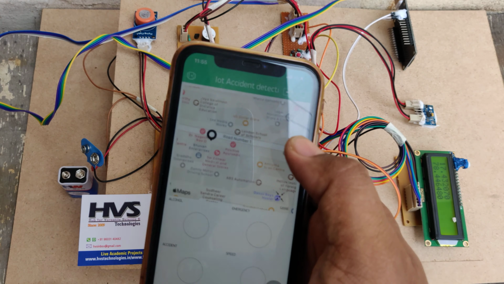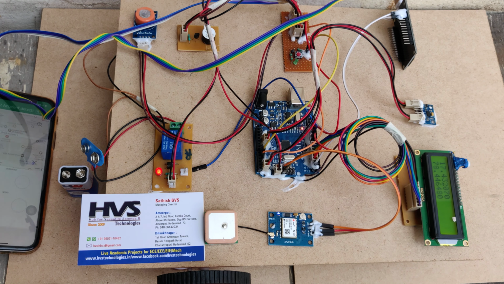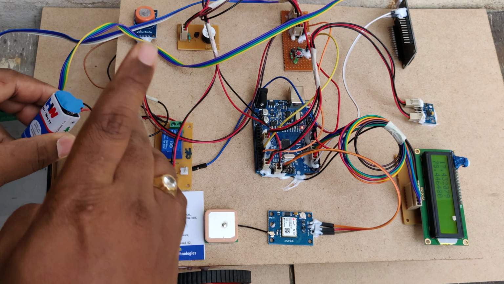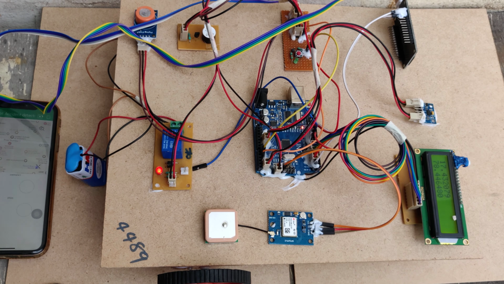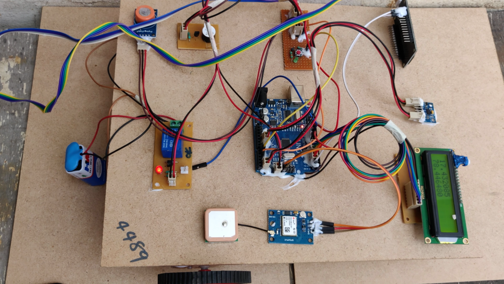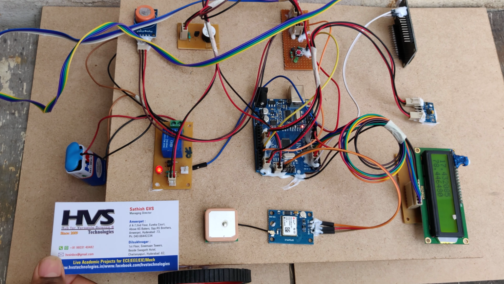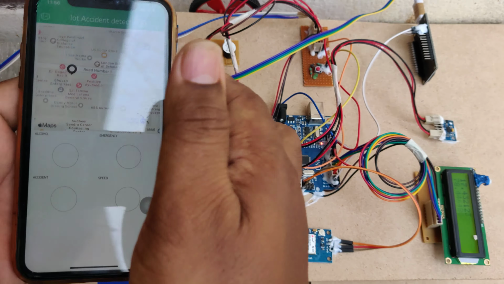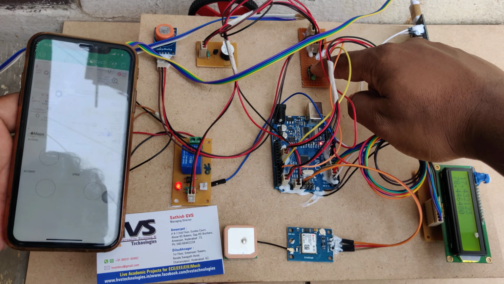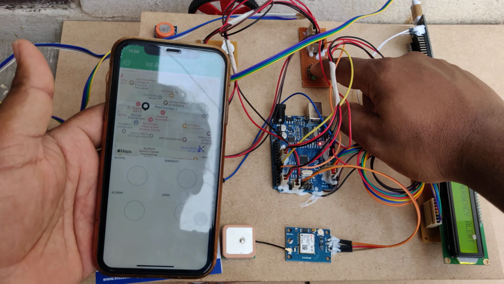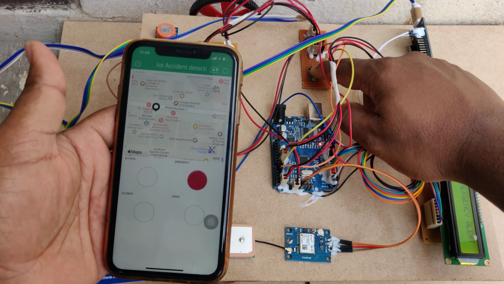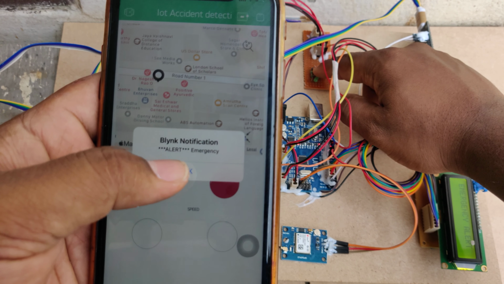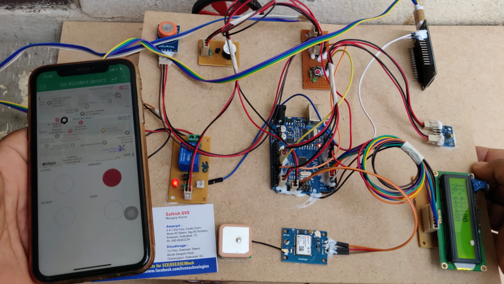And now if there are any abnormalities, as we discussed, the four abnormalities are there. So now let us see if the emergency switch is pressed. Whenever we press the switch, there will be an indication on your phone. A red light appears, you can see the emergency alert, and the motor will be off. Okay, this is switch based.